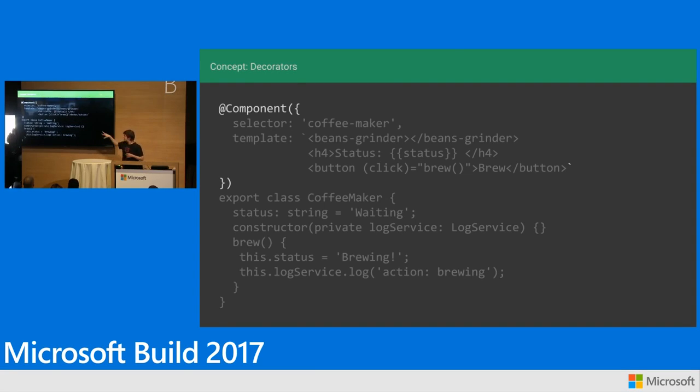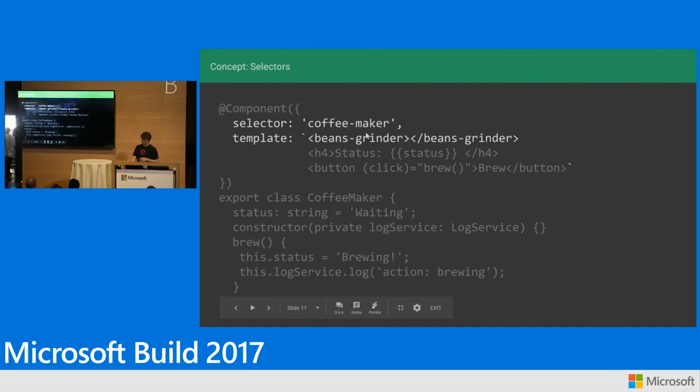In Angular, we put things together with decorators. This decorator is this @Component symbol here. This is a thing that comes from TypeScript. It's just a way of attaching metadata to a class, a little bit of extra information, right? So on this, we're saying this is an Angular component. It's got a selector there, how we use it in HTML. It's got a template, which has some other components nested in it.